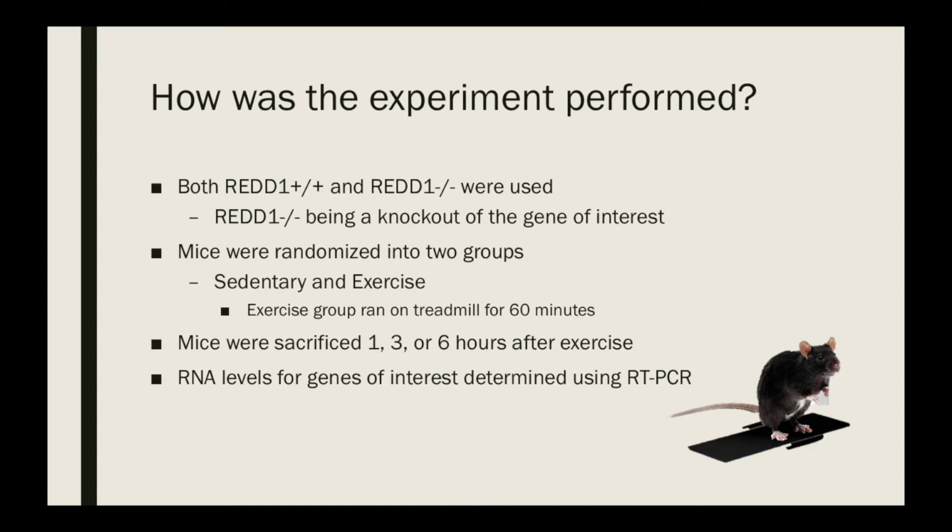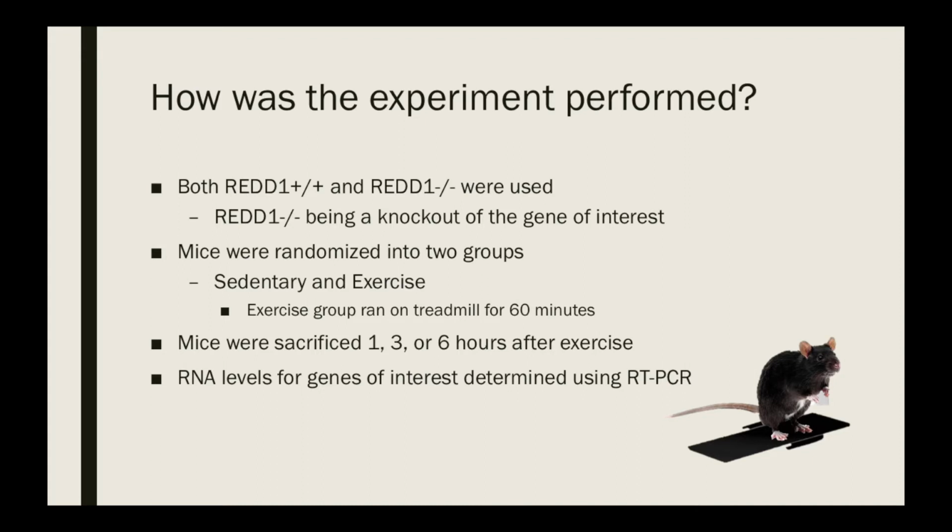So next we'll look at how the actual experiment was performed involving RED1 expression. Two different types of mice were used to study how RED1 regulates different genes associated with muscle function. Mice with a wild-type RED1 gene were compared to mice with a knockout for the gene responsible for producing RED1. These mice were then separated into two distinct groups within themselves.